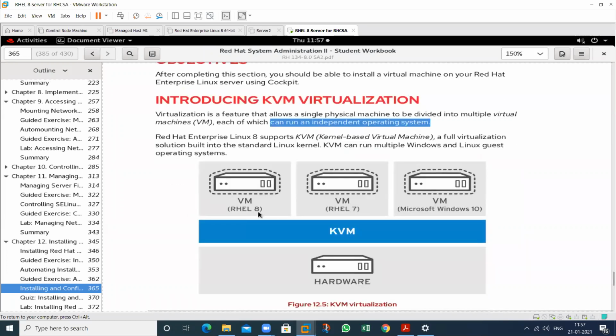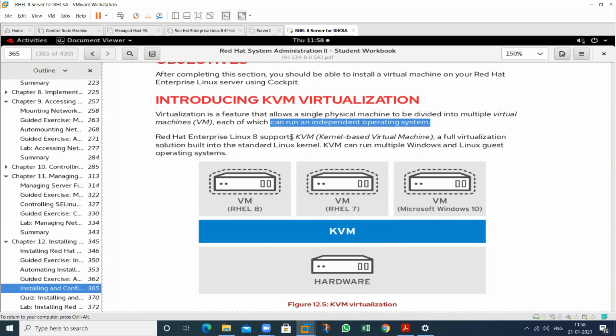In this VM we can install RHEL8, in this we can install RHEL7, and we can also install Windows 10. It means any Microsoft machines we can also install. So this will provide an isolated environment, and in these VMs we can install different companies' OS also.